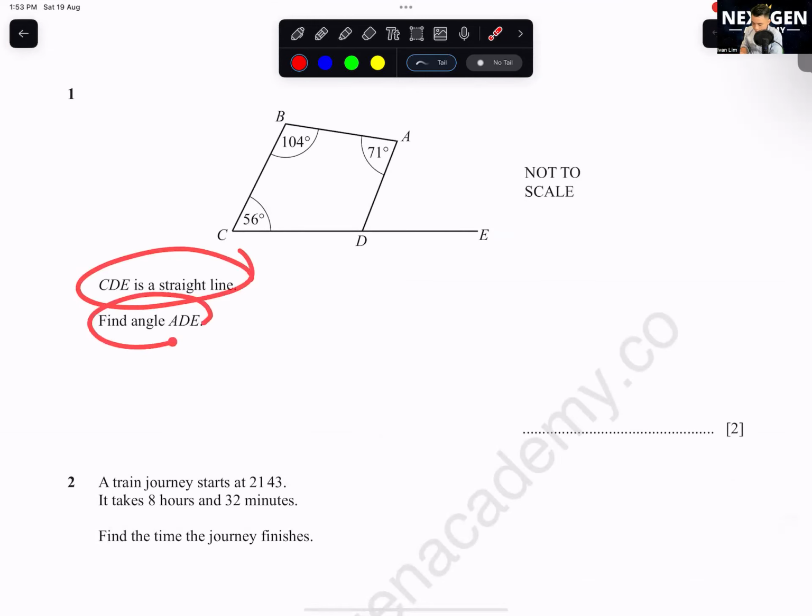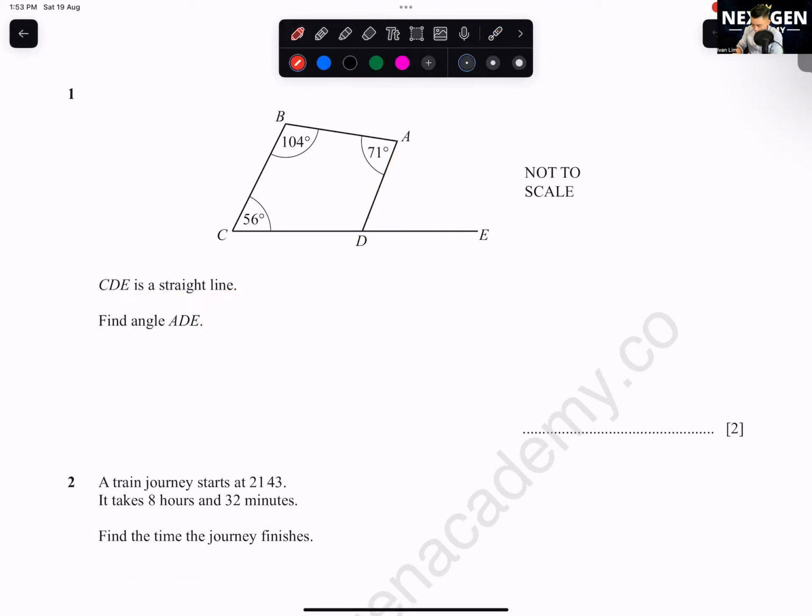CDE is a straight line. Find angle ADE. This is angle ADE. How do we find? Number 1, we have to find this angle, right? Your total internal angle for a quadrilateral is 360. We need to know this one. You can use a formula also, but by right, you should know at least triangle and quadrilateral. So your total internal angle is 360.